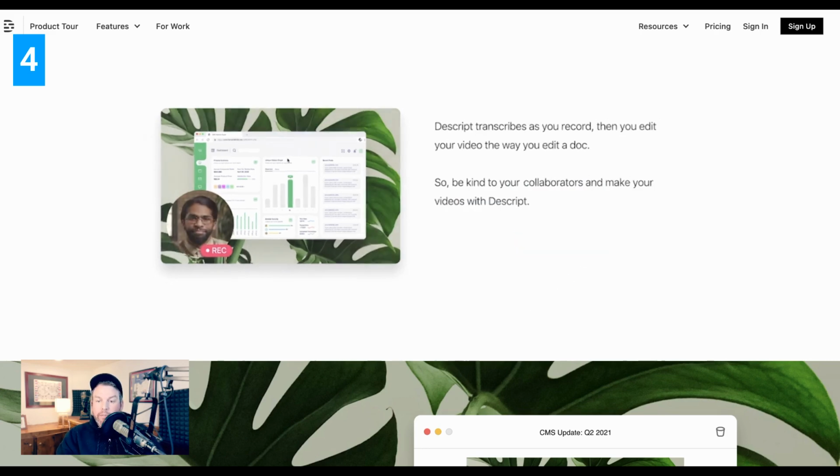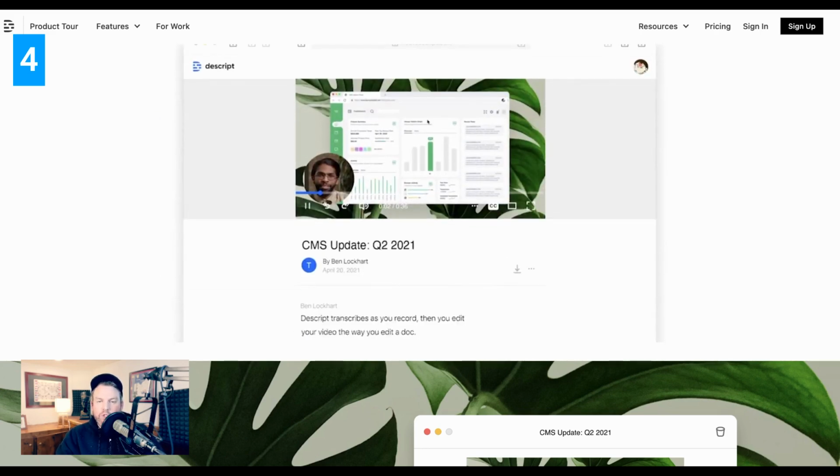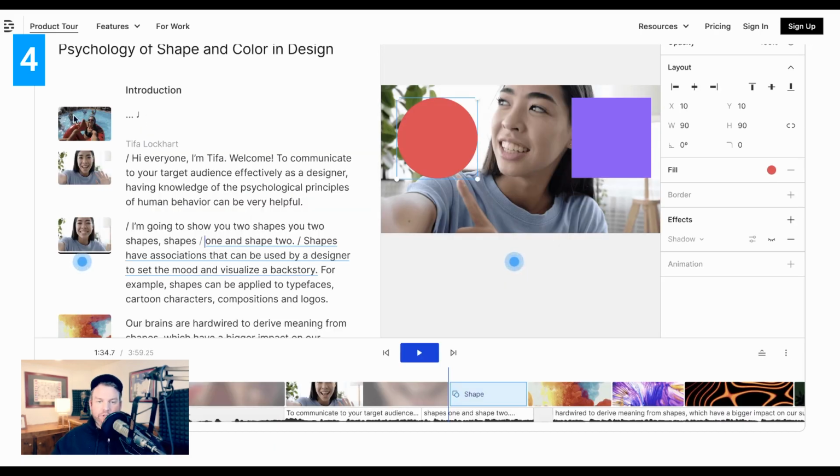But where Descript really becomes powerful is how it does transcripting. When you edit in Descript, you're actually highlighting text and engaging with it as though it were a word editor. So I can use my cursor to highlight a sentence, click delete, and boom, it's gone. Now they also have tools for more precision editing, but this radically reduces the time that it takes to edit video.